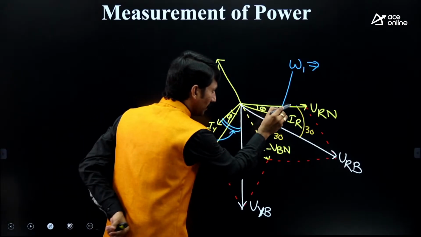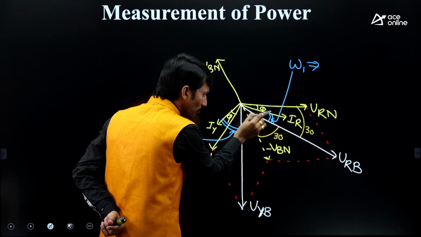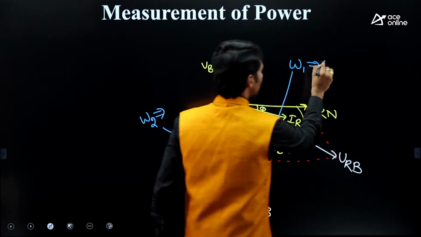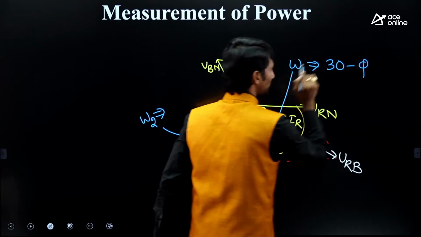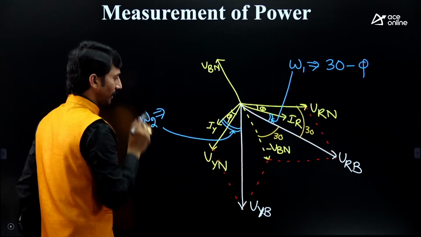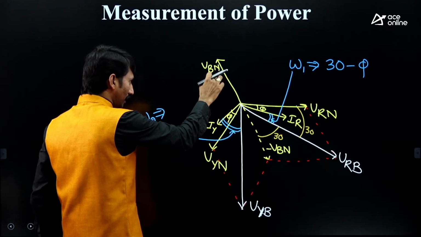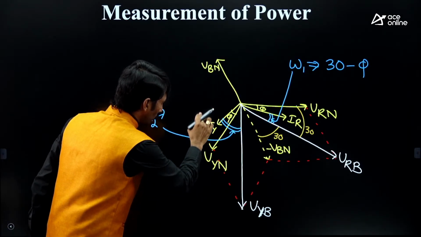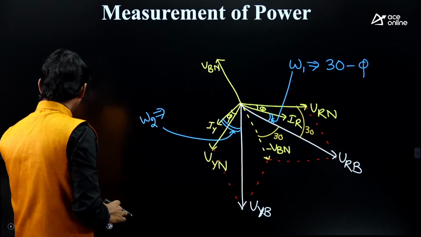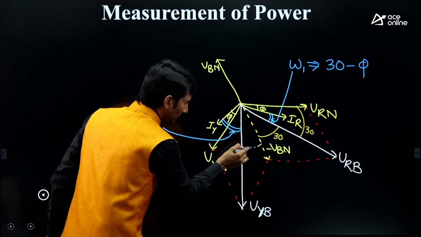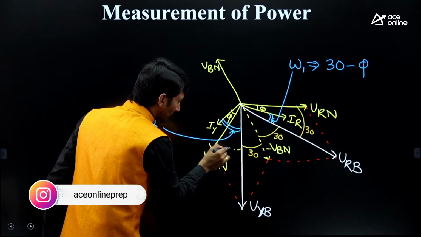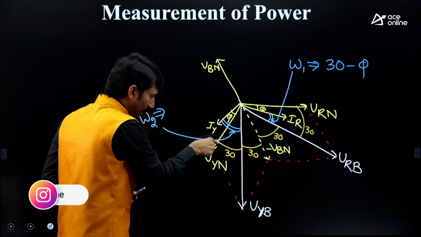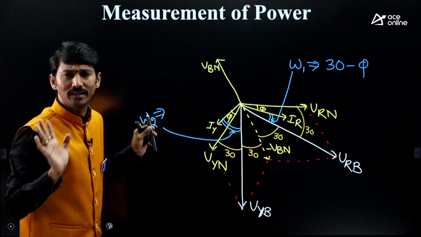Okay. So if this is 30, this is phi. So what will be this angle? 30 minus phi. So the angle here is 30 minus phi. Clear? Same way, come this side. Here, this angle from VBN to VYN is 120, here to here 180. So this angle is 30, and this angle is one more 30. Check it: 30 plus 30, 60, plus 120, 180, a straight line, over.